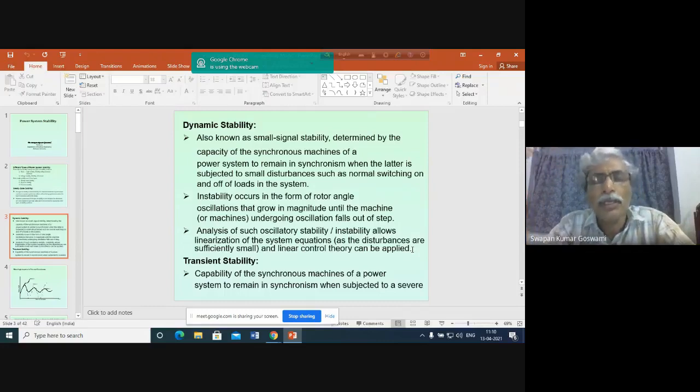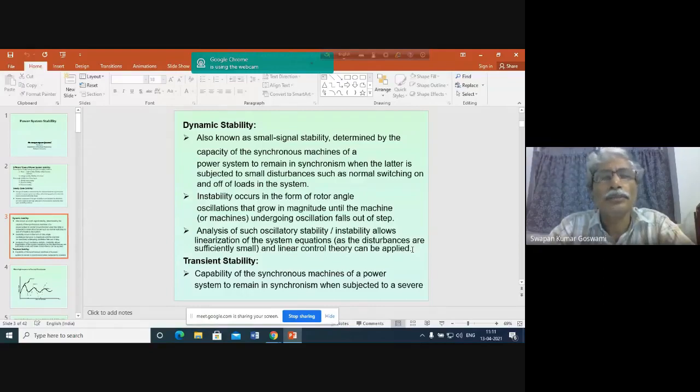But later on, with the increase in power transfer in the power system, large power is nowadays being transferred from one location to another. Why is this happening? Because the power system is increasing in size. Transmission lines are becoming heavily loaded, and this is occurring because there has not been a sufficient increase in the generation capacity.